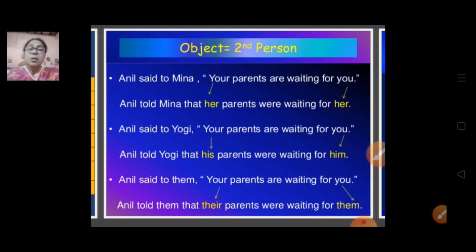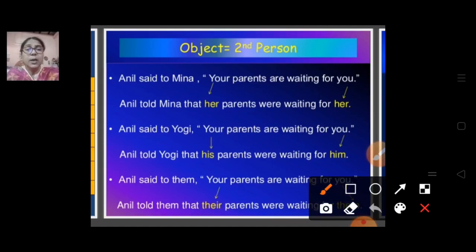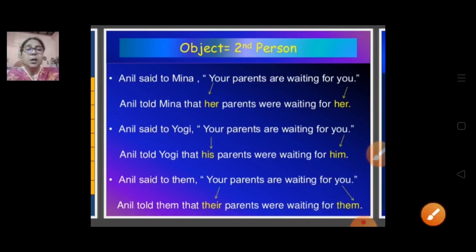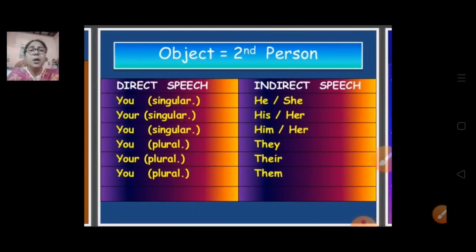Here you can see them is there, so that is why it will change, become them. So always keep in your mind what we have discussed: if you is used as singular, it will convert into he and she.